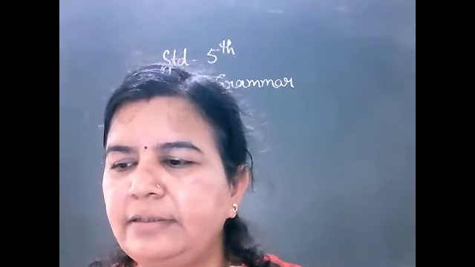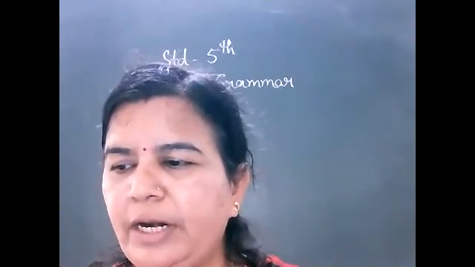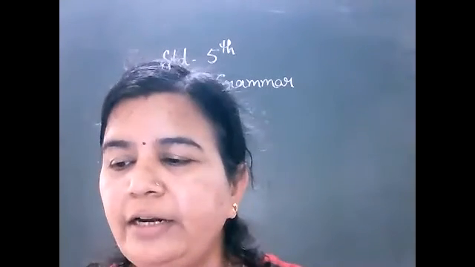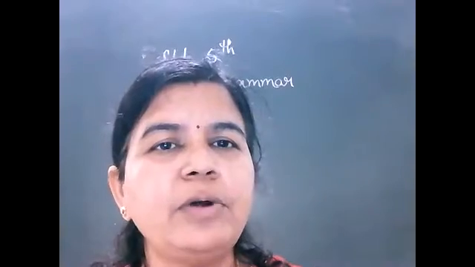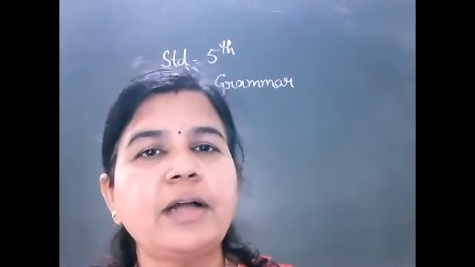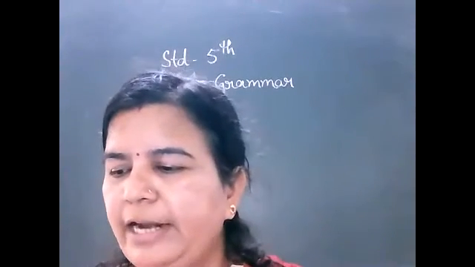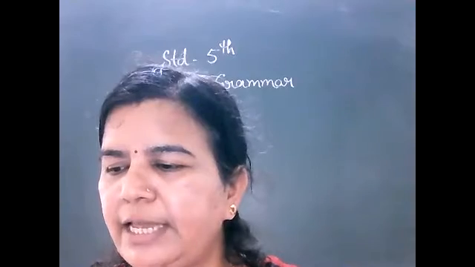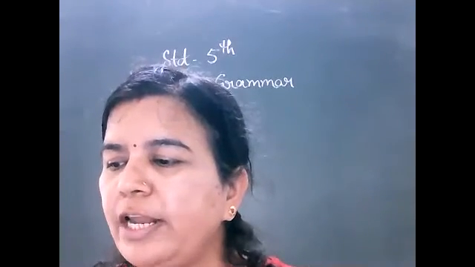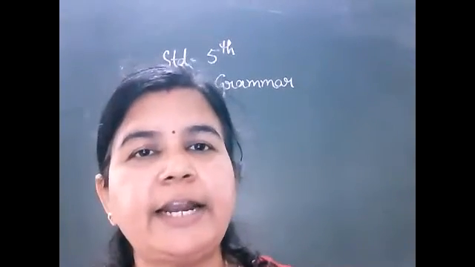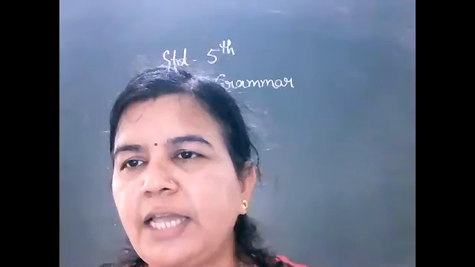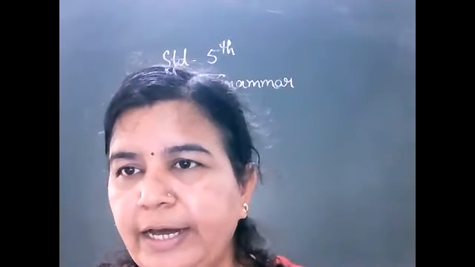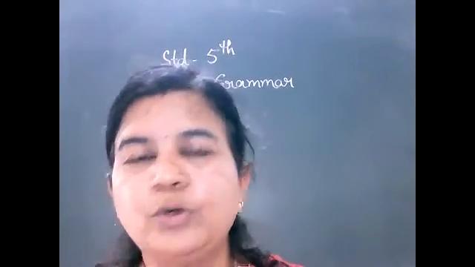And in the second, countable and uncountable noun. So you have to write U for uncountable noun and C for countable nouns. And third, in this exercise, underline the words wrongly used in the following sentences and correct them. So in this exercise, you have to correct the words that are wrong.